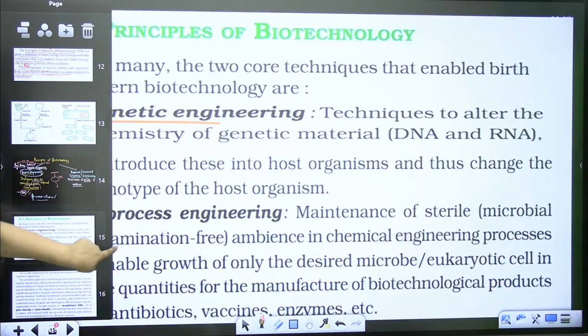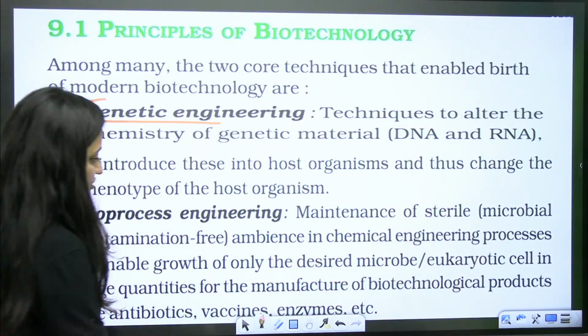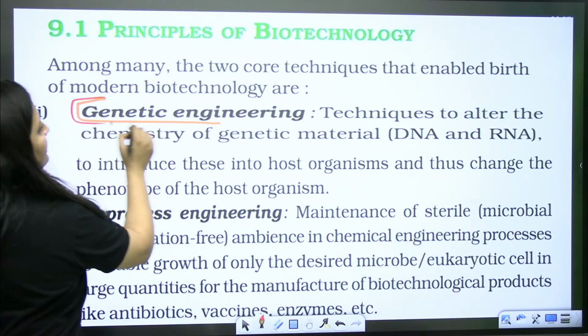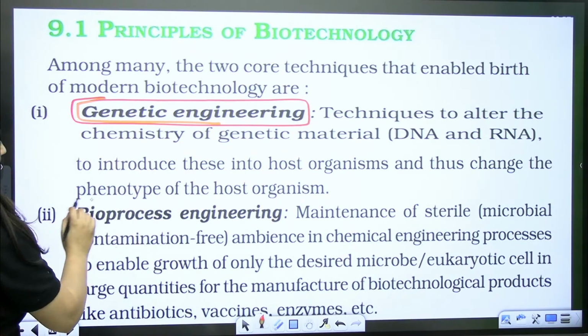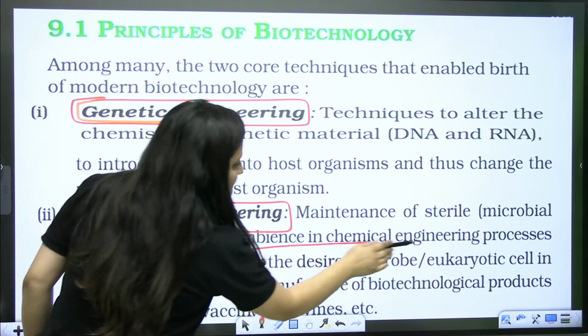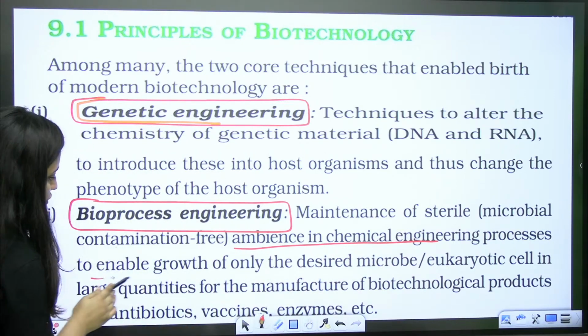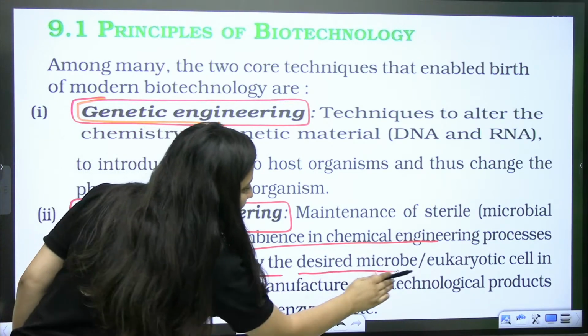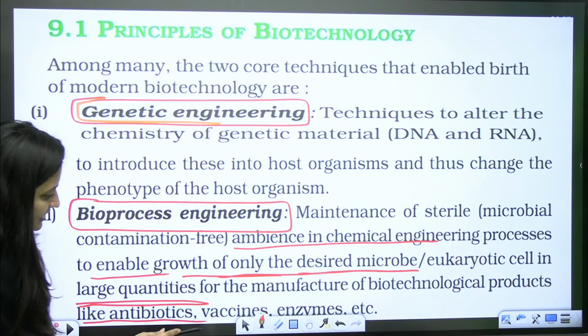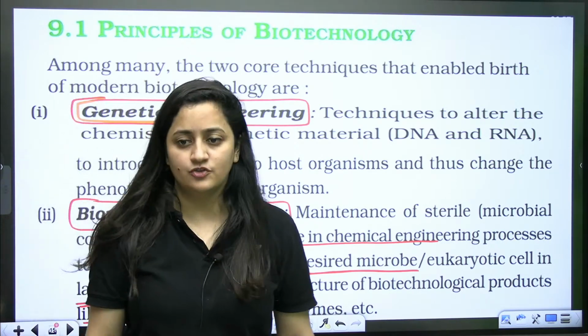And again, as I said, we are not going to leave the NCERT, so everything is written here in NCERT as well. So, principles of biotechnology includes genetic engineering and bioprocess engineering. So, it includes maintenance of sterile ambience in chemical engineering process to enable the growth of only the desired microorganisms in large quantity for the manufacture of products like antibiotics, vaccines, enzymes, etc.